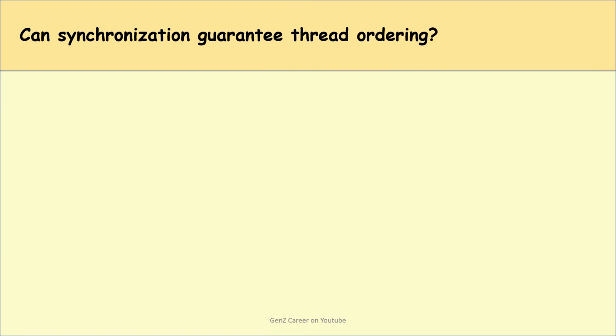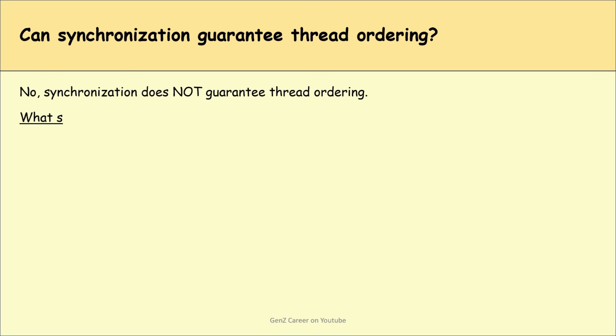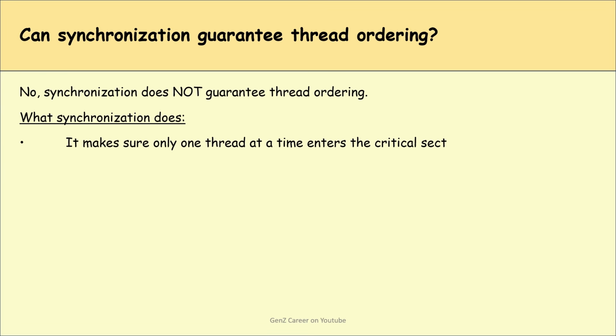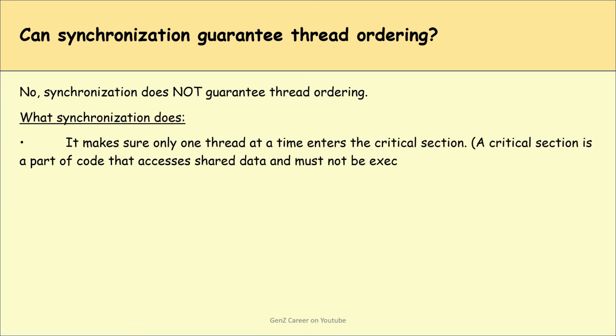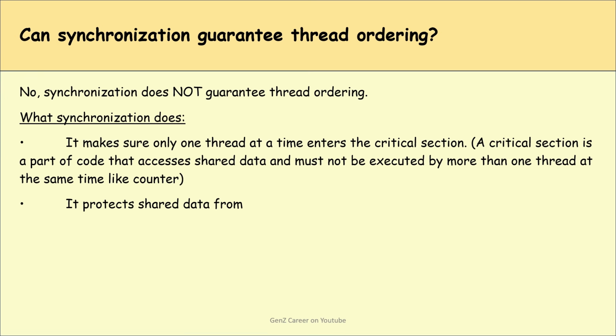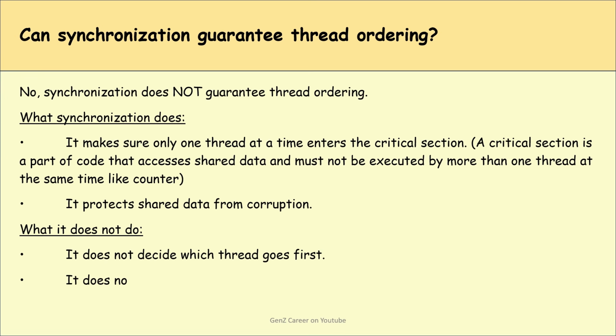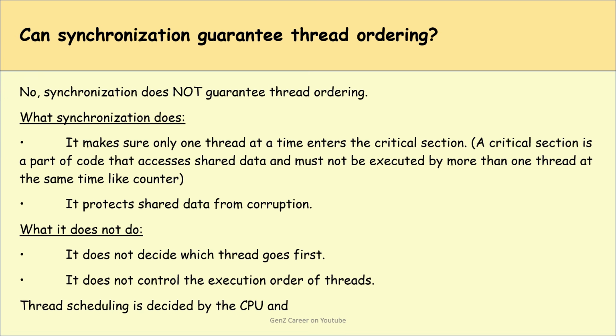Can synchronization guarantee thread ordering? No, synchronization does not guarantee thread ordering. What synchronization does is make sure only one thread at a time enters the critical section. A critical section is a part of code that accesses shared data and must not be executed by more than one thread at the same time, like a counter. It protects shared data from corruption. What it does not do is decide which thread goes first. It does not control the execution order of threads. Thread scheduling is decided by the CPU and JVM, not by the synchronized keyword.